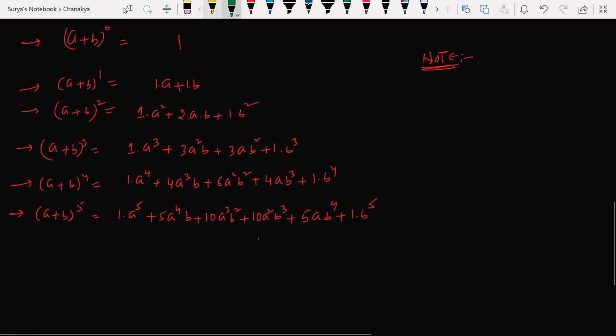Look at this here. And if you observe properly, look at this here. Here, what is the power of the A? 1. What is the power of the B? 1. So look at this here. Power of the A is what?